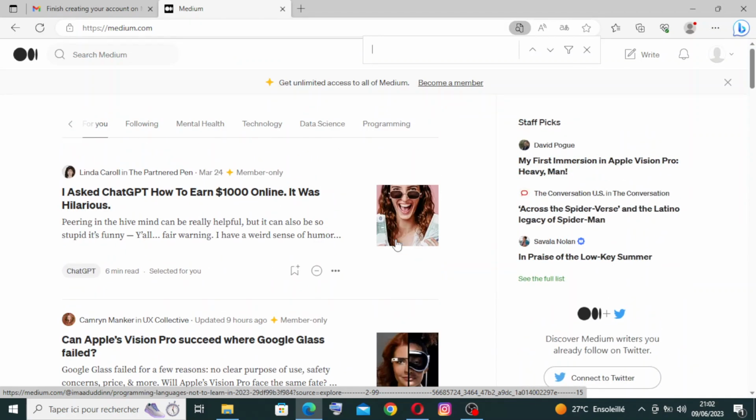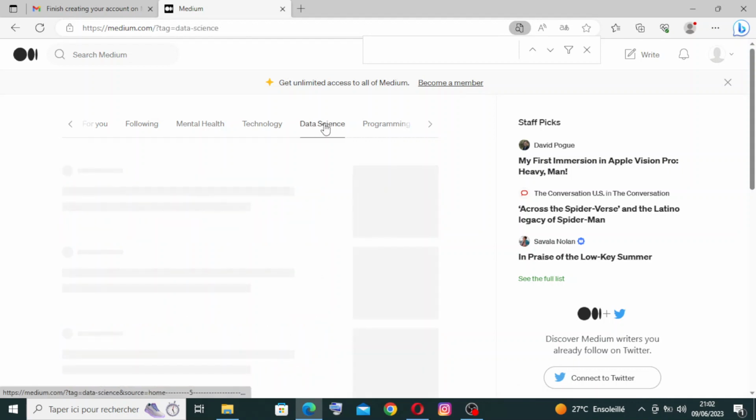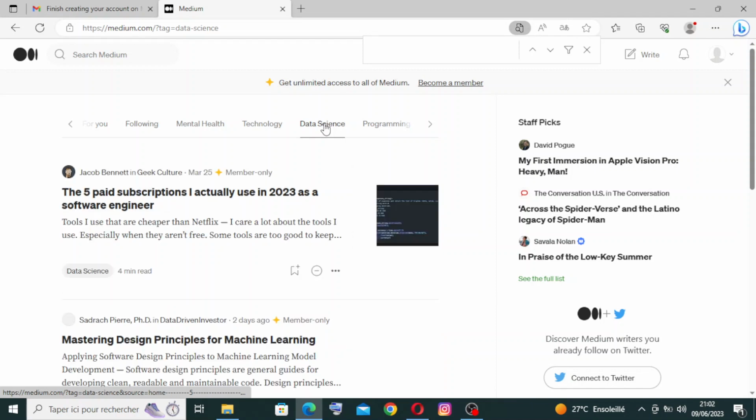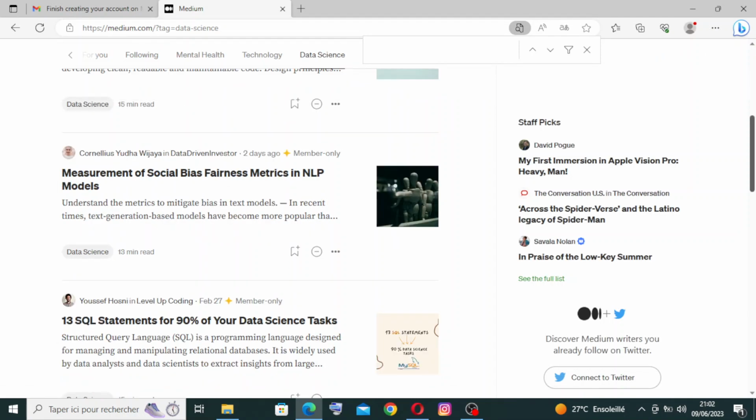And here for the data science community, okay, let's click on it first. Towards Data Science has built a strong community of data scientists, machine learning practitioners, and AI enthusiasts.